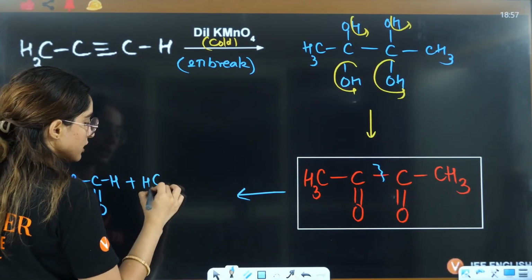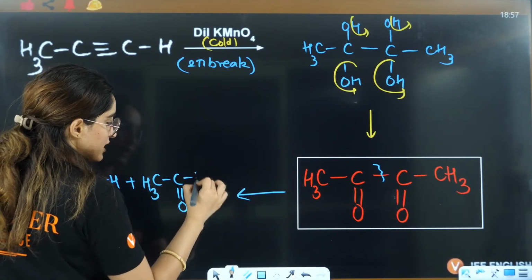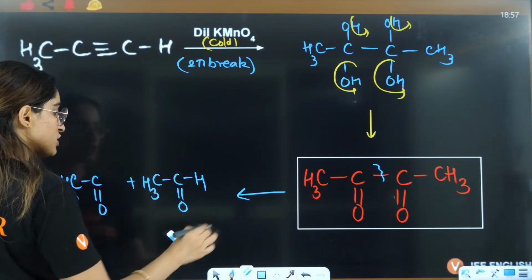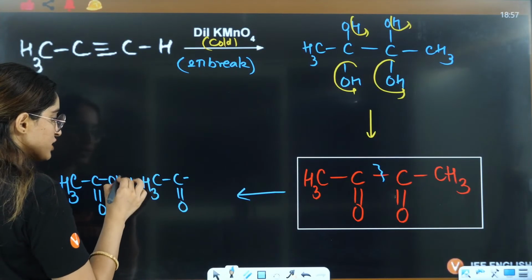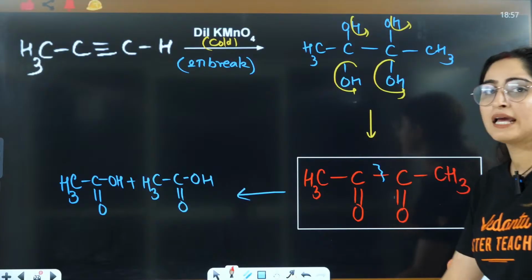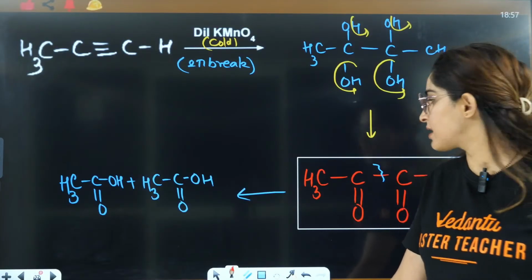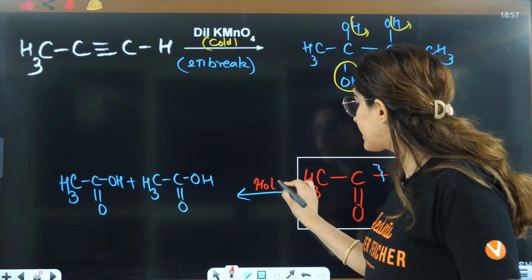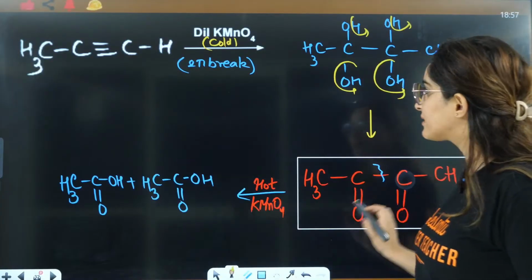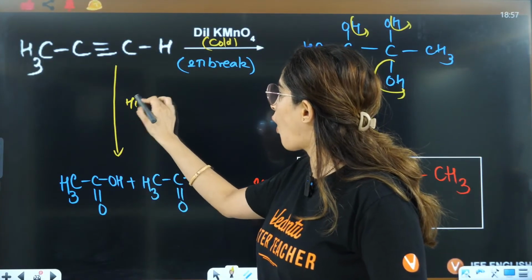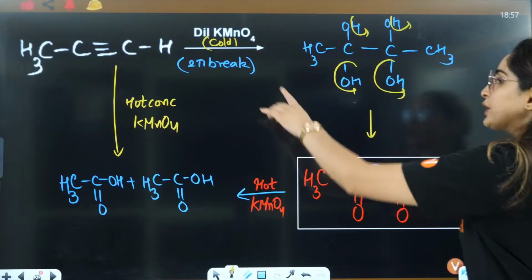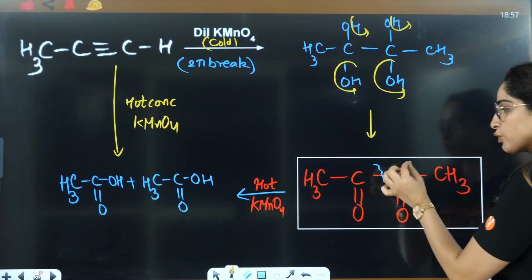This is CH3 C double bond OH. That is further converted to OH because further oxidation we are doing, right? This is OH and this is OH. That is the reason ketones or carboxylic acids are formed when you use hot KMnO4. When you use hot concentrated KMnO4, directly this thing is formed. But when you have dilute KMnO4, till here you will have double bond O.